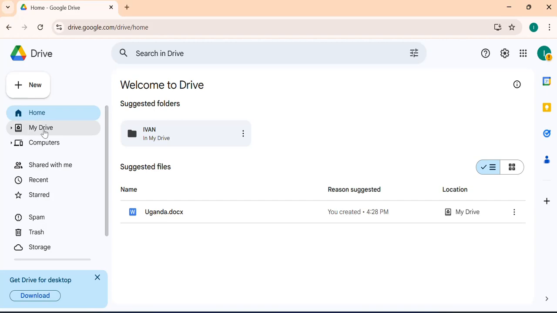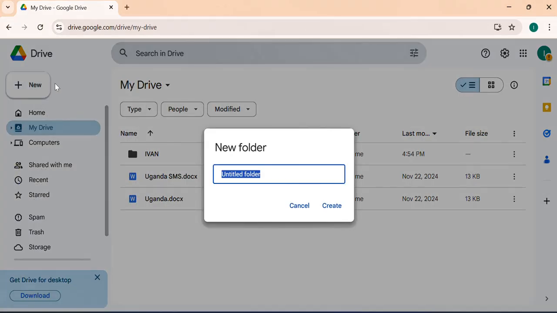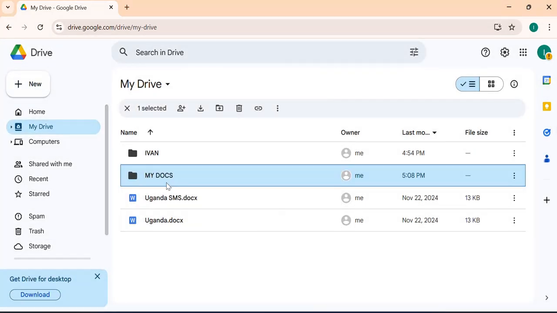When I come over to my drive here, you see that here they are. At first, this was the first one that I uploaded, and the one that we just uploaded right now is here. And this over here is a folder that I created earlier as well. Folders are a beautiful way to organize your work, meaning that you can also create a folder. When you come over to New, you say New folder, and then it will tell you to name the folder. Maybe you put "my docs." You can name it the way you want. When you click enter, it works on the folder, and here it is, it has been created.